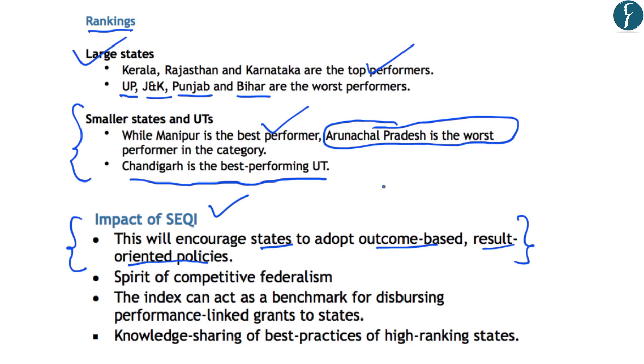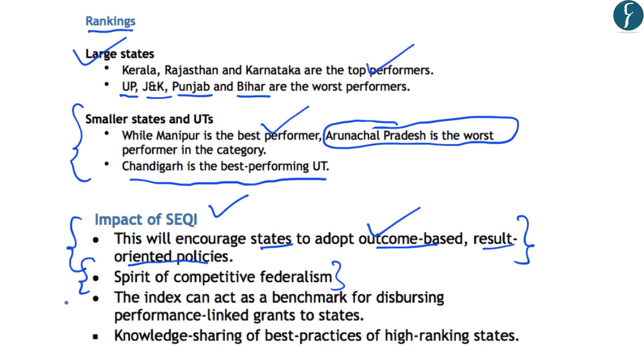And other indices which are adopted by the Ministry of Human Resource Development are mainly focused on input-based parameters, for example, the quality of infrastructure, etc. However, this is a major initiative towards outcome-based policies. And this is mainly because 50% weightage has been given to learning outcomes in this index. Further, as we know that education is a part of concurrent list, and by providing such an index, it is expected that it will foster the spirit of competitive federalism between different states.